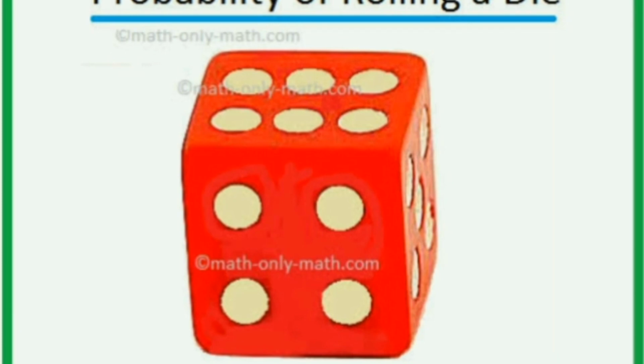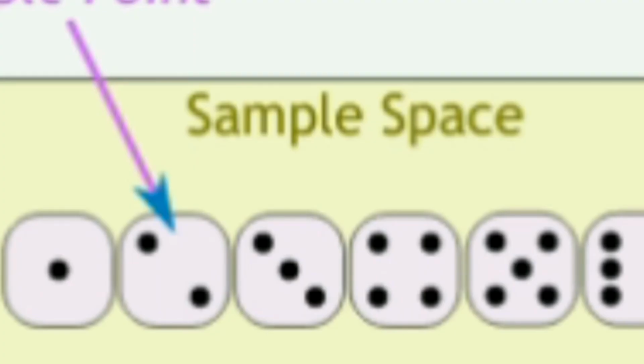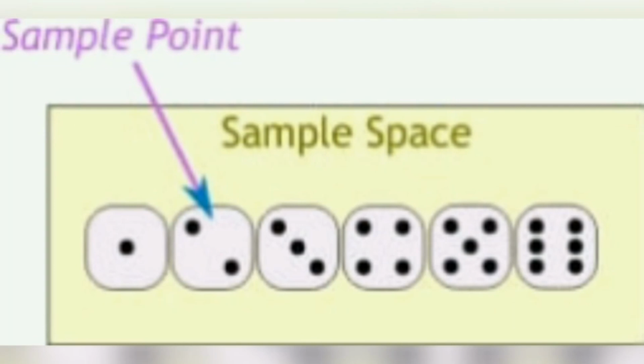Throwing a fair die is a random experiment. Will we get number 7 on the die? No. We will get numbers 1, 2, 3, 4, 5 or 6 on the upper surface of the die. So the set of numbers 1, 2, 3, 4, 5 and 6 is called the sample space. Sample space means the outcomes or the possibilities of the result.